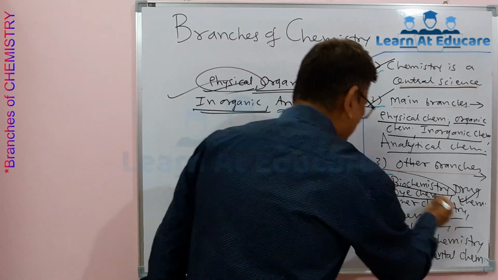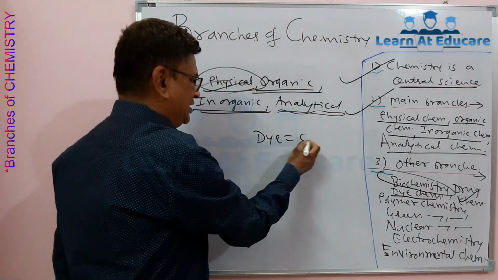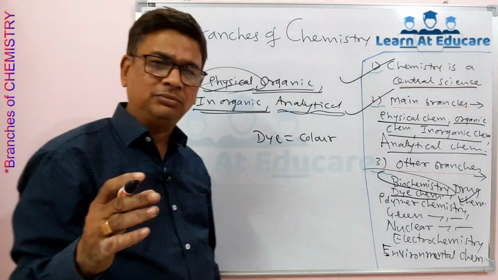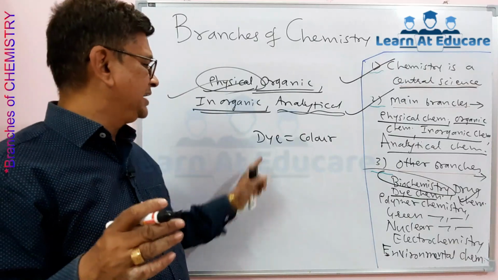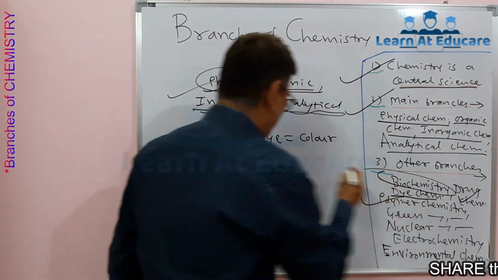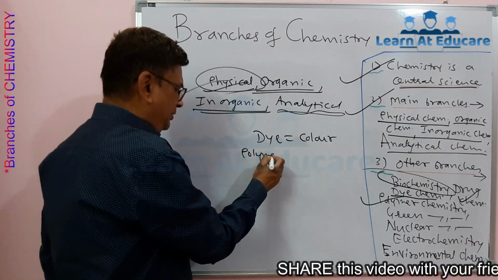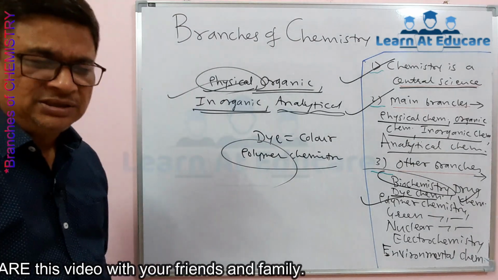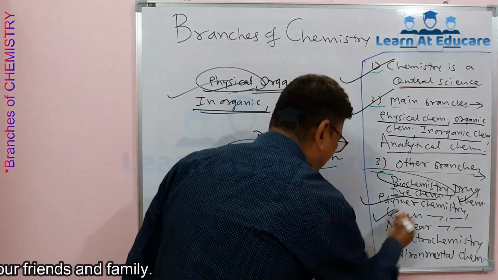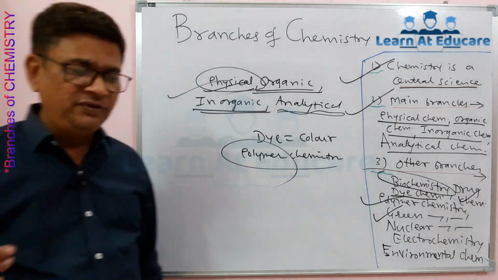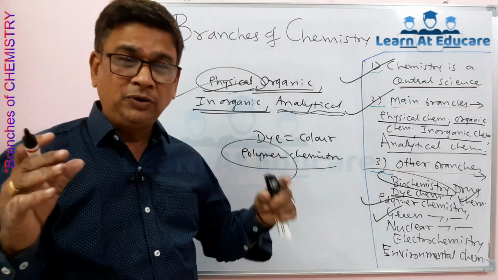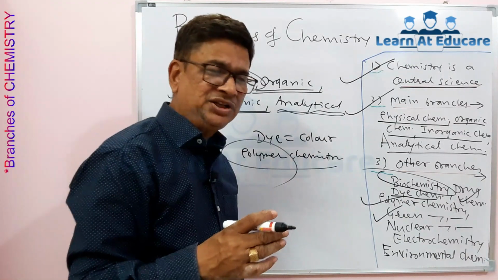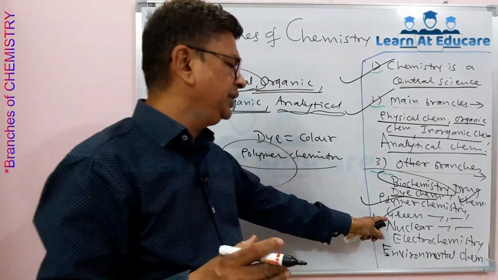Next is called dye chemistry, D-Y-E. Do you know perhaps dye means a kind of color? All coloring matter is nothing but chemicals, and that is dye chemistry. Then polymer chemistry, the chemistry related with the study of polymers. Then green chemistry. Green chemistry deals with the environment, how we could protect our environment, and all those parts are studied with relation to chemistry in the branch called green chemistry.